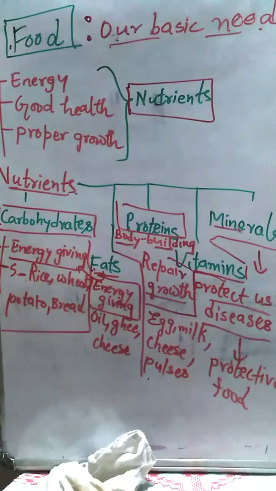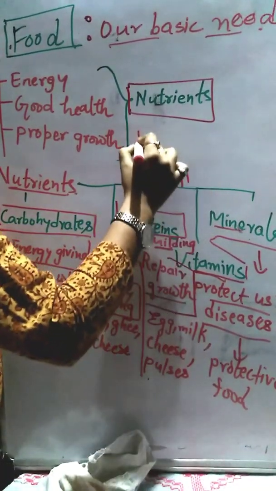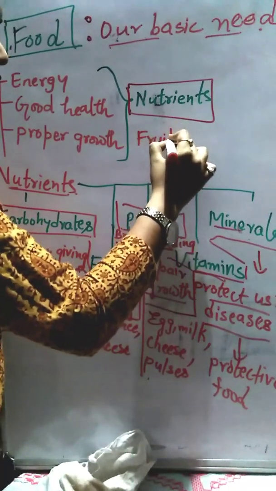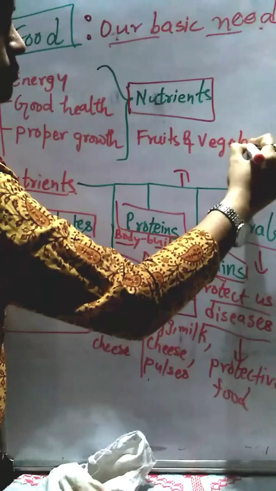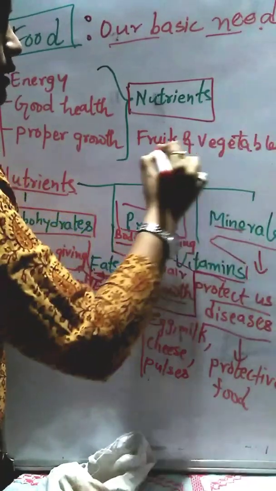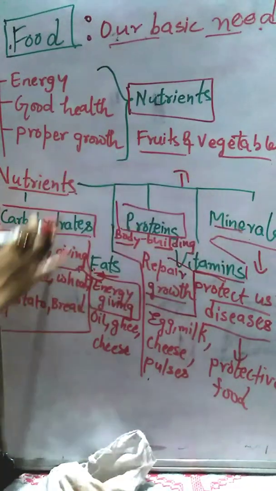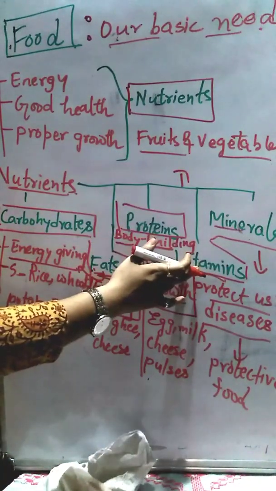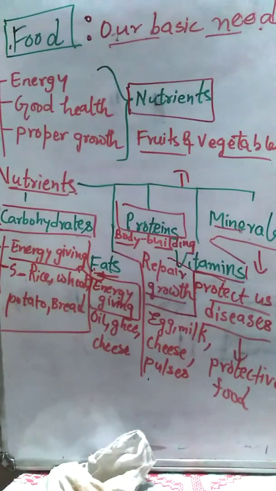Now let's talk about the sources of vitamins and minerals. So they are fruits and vegetables. Right? So fruits and vegetables are the sources of vitamins and minerals.